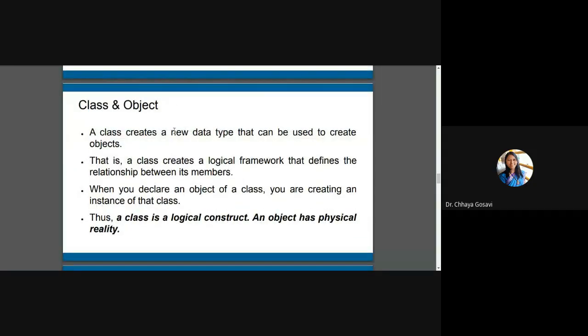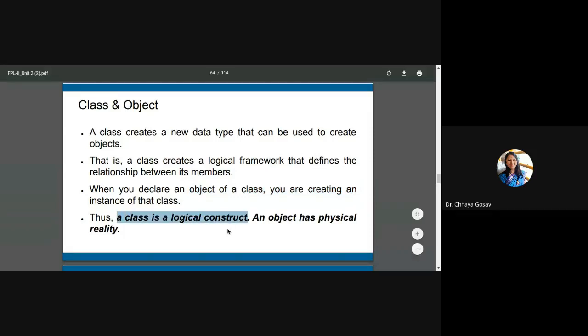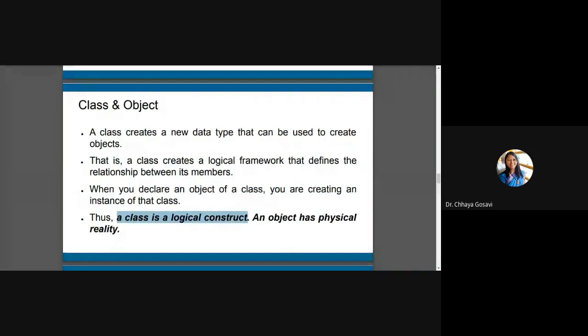A class creates a new data type that can be used to create objects. That is, a class creates a logical framework that defines the relationship between its members. So when you declare an object of a class, you are creating an instance of that class. Note that a class is a logical construct, whatever you imagine and write. So a Person should have name, age, or a Box should have height, width. That is a logical construct. And the actual object, when you create Box myBox, or Person say Rinku, Pinku, or P1, P2, these are actual objects which have physical reality. So I hope it is clear what is a class and what is an object.